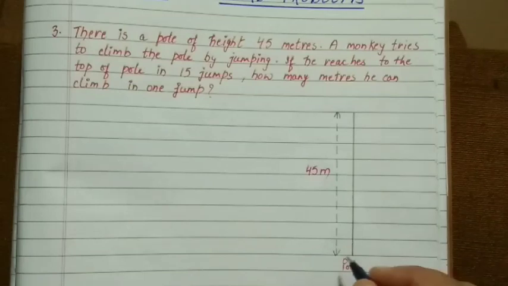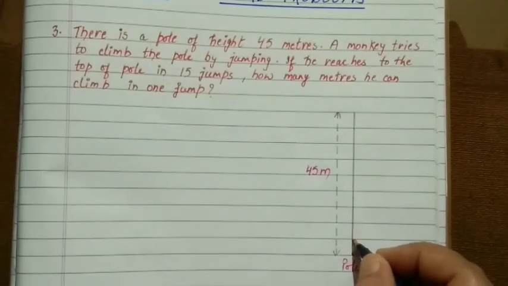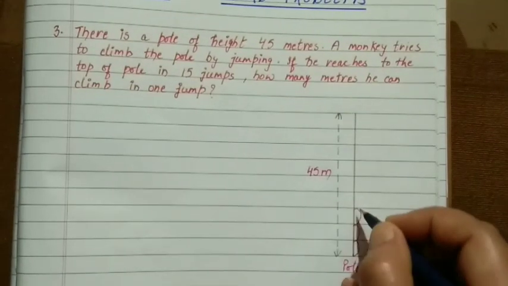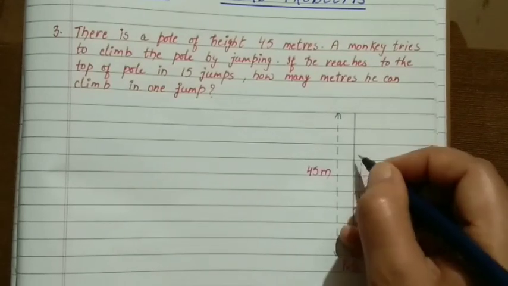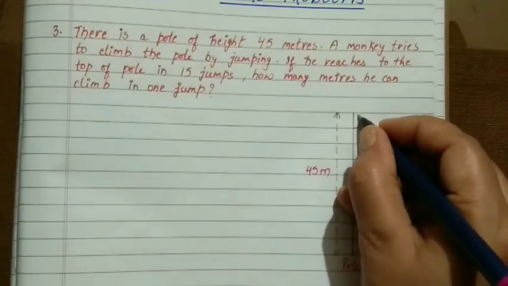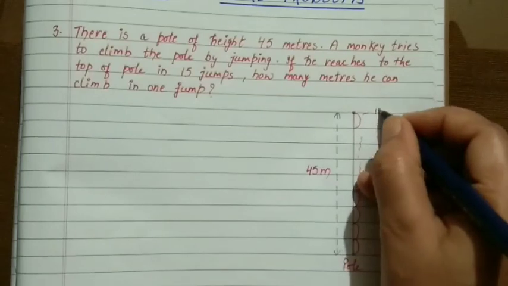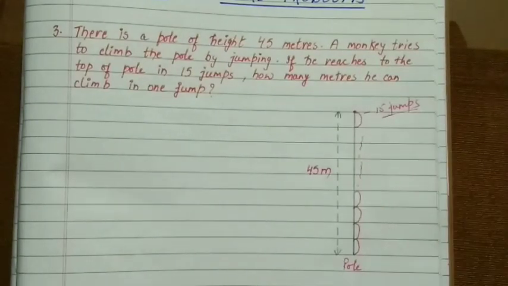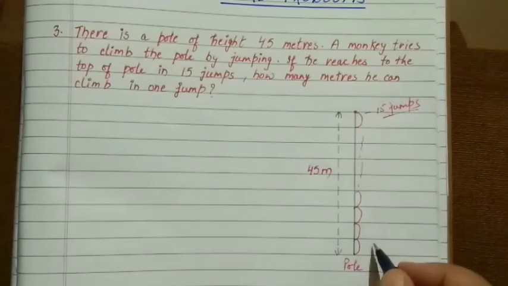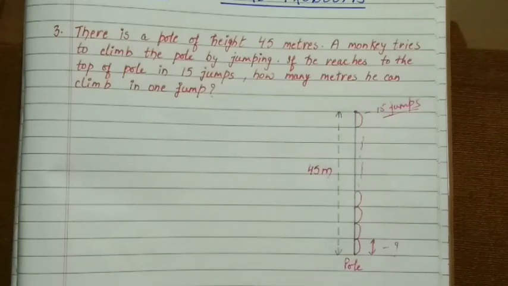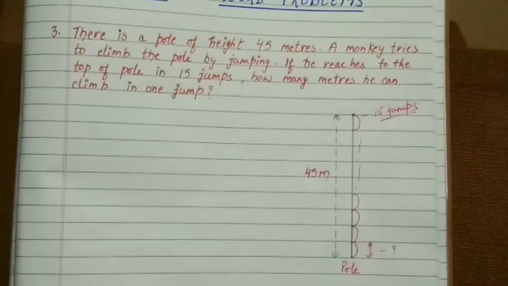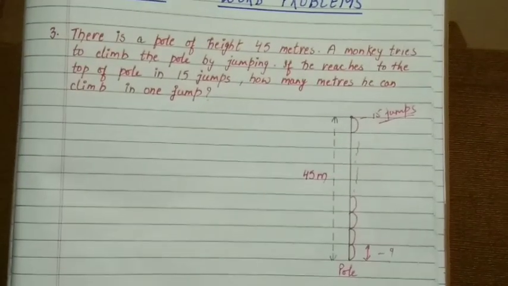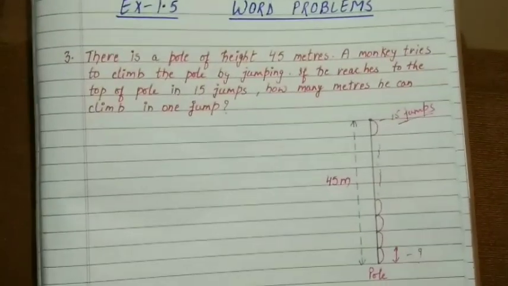So if he starts from here, first, second, third jump, fourth jump, like this, in the 15th jump he reaches the top. In 15 jumps he reaches the pole. Now they are asking how much distance he covers in one jump. So this was the diagrammatic explanation. Now let's start the solution.